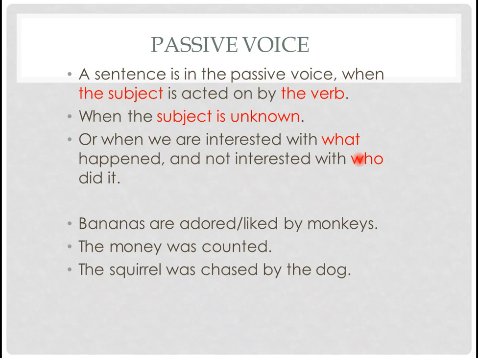And who is placed in the slot of the subject? The object. The object comes first, and the object becomes the subject of the new passive voice sentence. Also, we use the passive voice when the subject is unknown. When we do not know who did the action, we use passive voice sentences. Or when we are interested in what happened and not in who did it. So the importance of the subject is not as great as the importance of the action itself. That's why we neglect the subject at the beginning of the sentence.